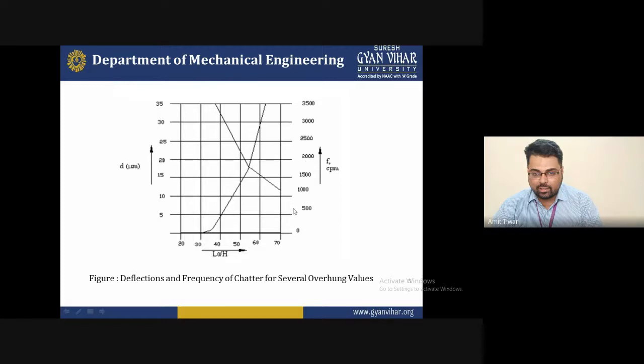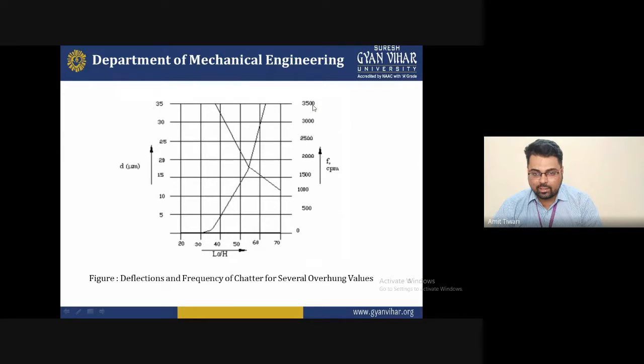Whenever you increase the spindle speed, the deflection also increases rapidly with time. So the graph shows that increasing the spindle speed as well as the depth of cut increases the deflection. These are the characterizations to understand how to decrease the deflection while increasing the cutting speed.